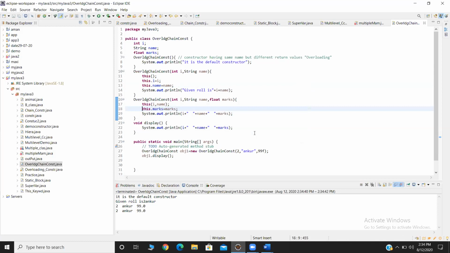Because if you don't want to use line number 12 and line number 13, then please comment out line number 12 and line number 13. Then in line number 17, you pass the value, okay? 2 comma Ankur or 5 comma Ankur. Where you write i and name, please give the value, whatever you want.